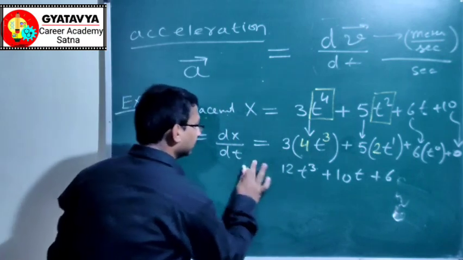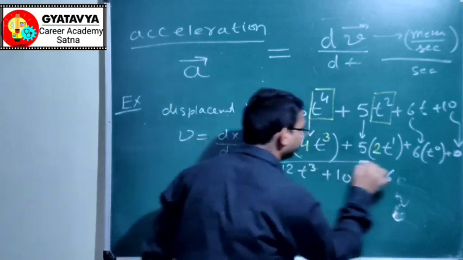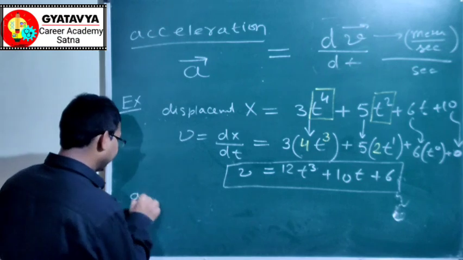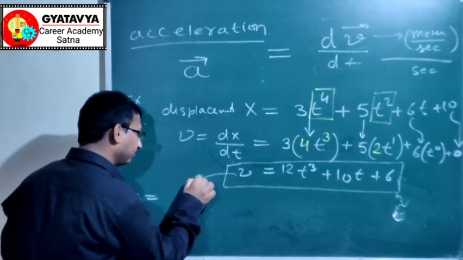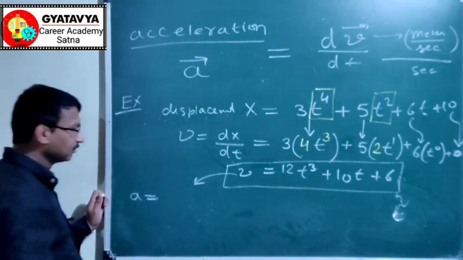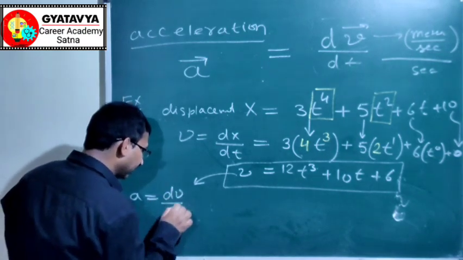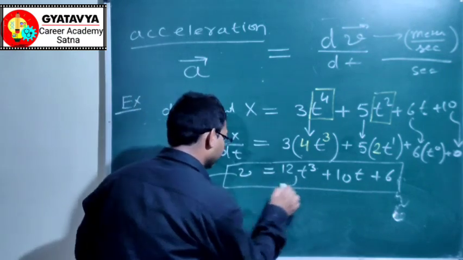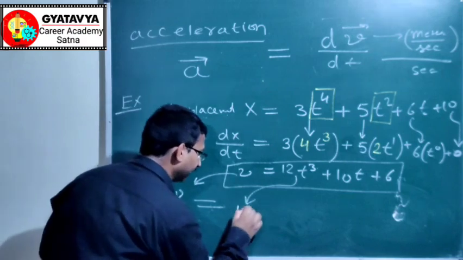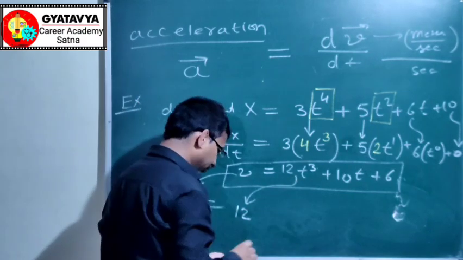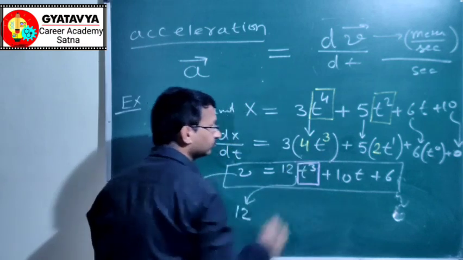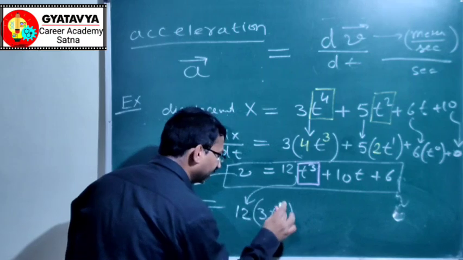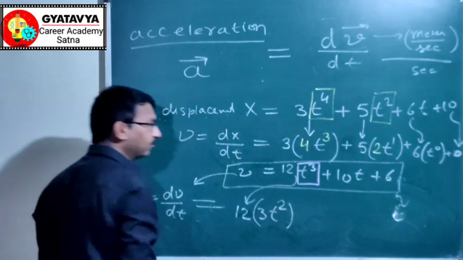Now this is the equation of velocity. In order to find acceleration, we have to differentiate it again. So a is equal to dv by dt. So again differentiate it. Now 12t cube, 12 is here. Now differentiate this t cube, it will be 3t square. I hope you have understood how to do differentiation.